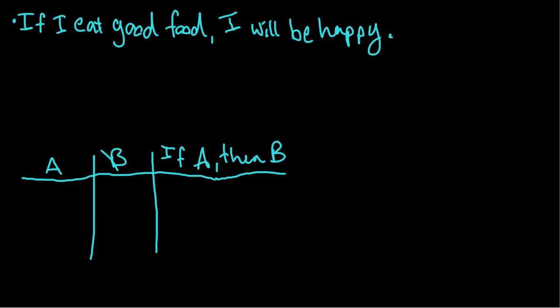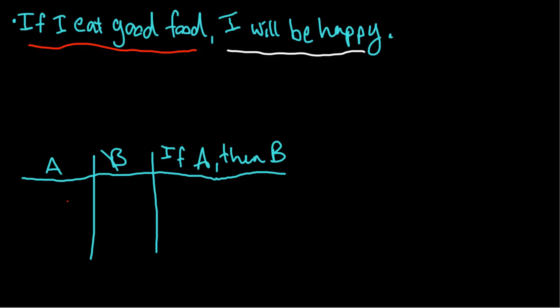So I am claiming right here that if I eat good food, then I will be happy. And we want to know, when is this if-then statement going to be true? And that's why right down here, I've drawn a little truth table. That's what this is, a truth table. And we want to know when our statement, if A, then B, is true. So here's what we're going to look at.